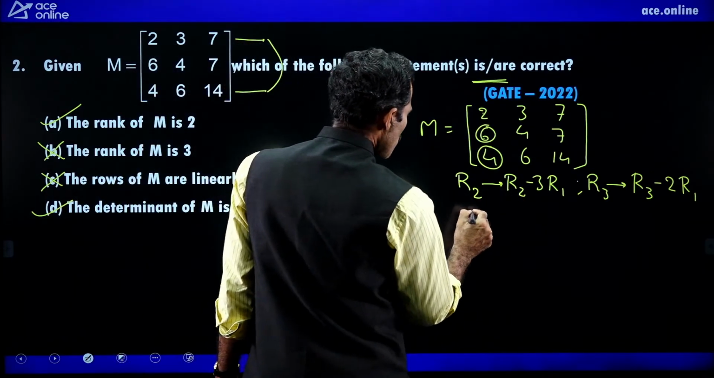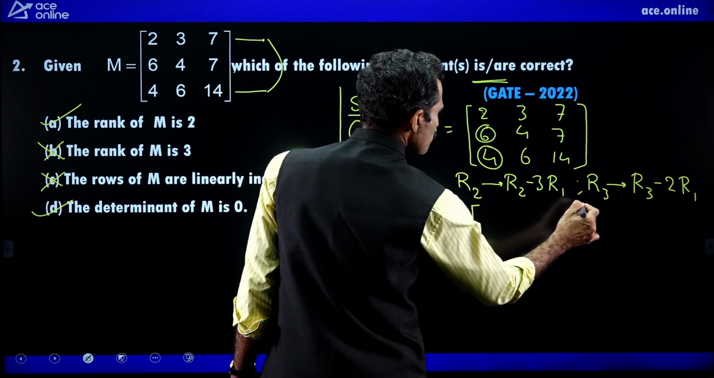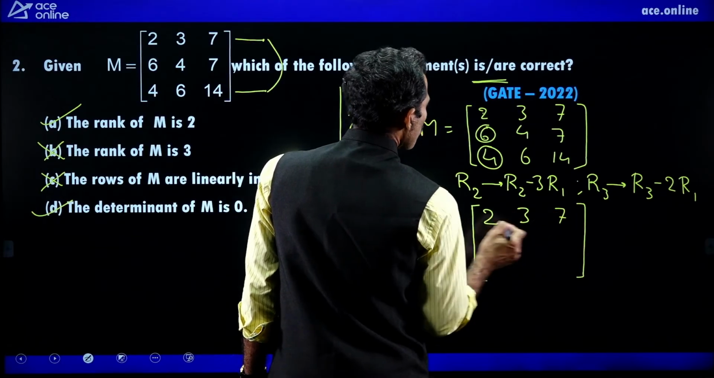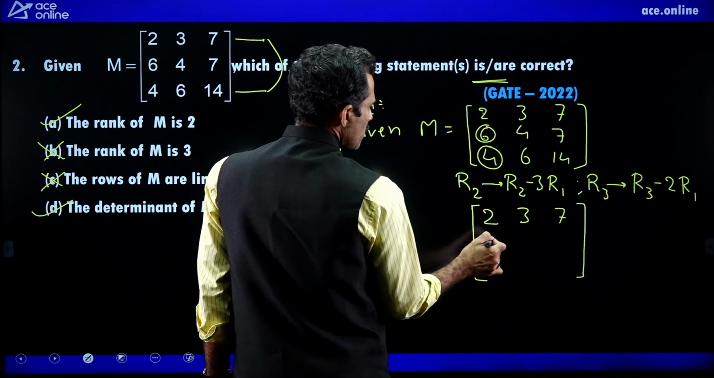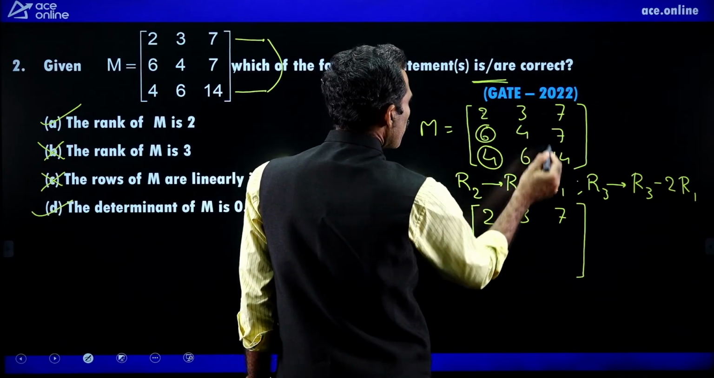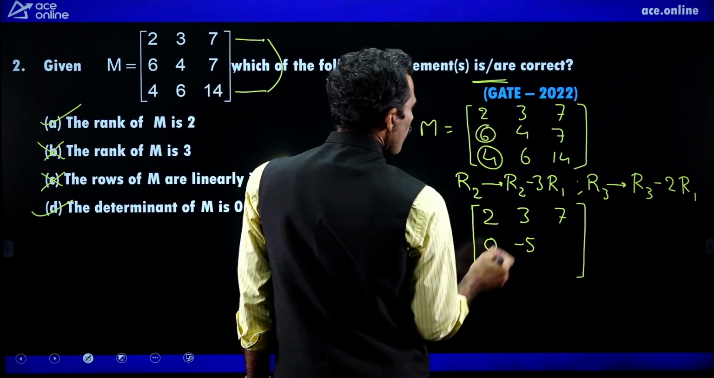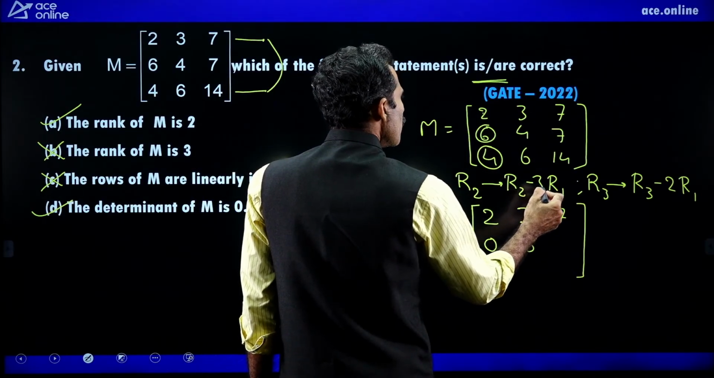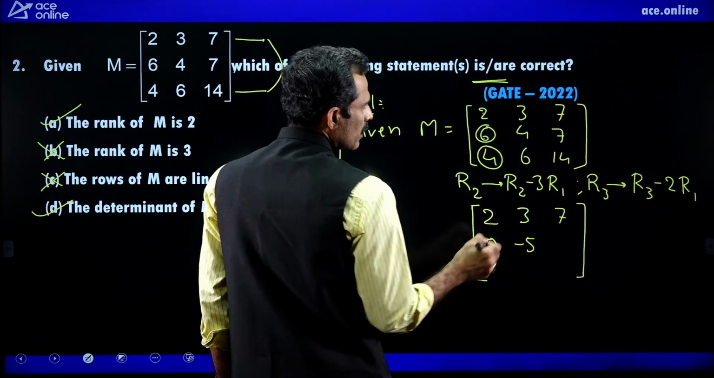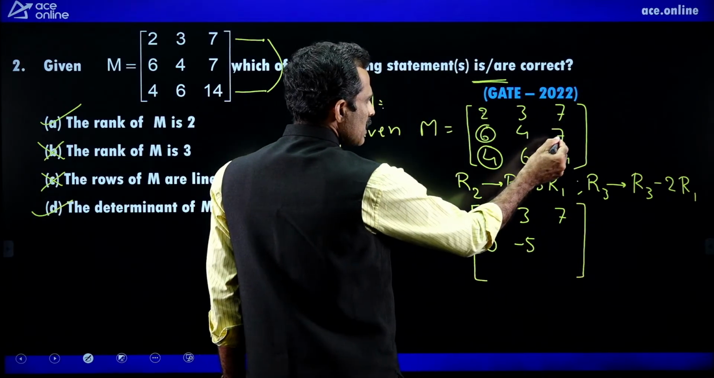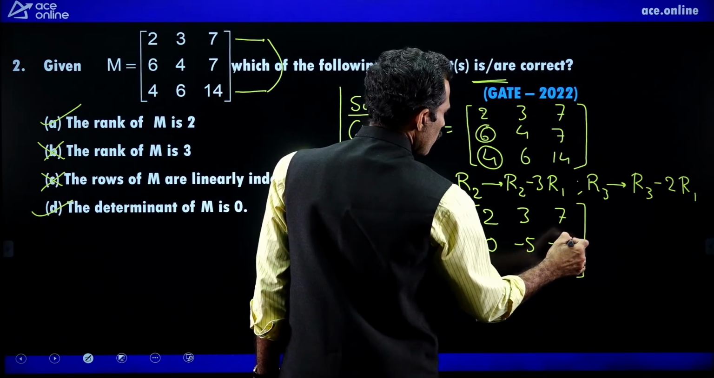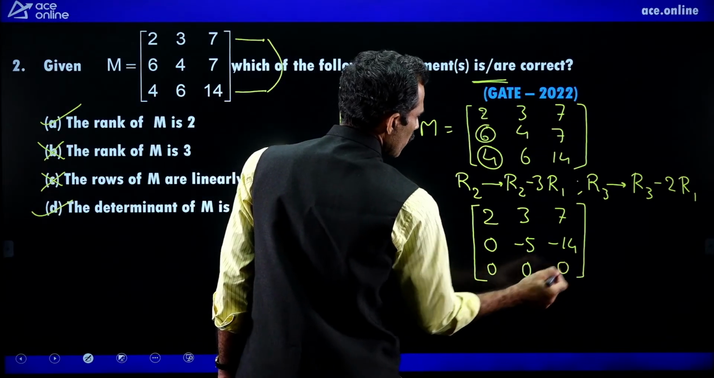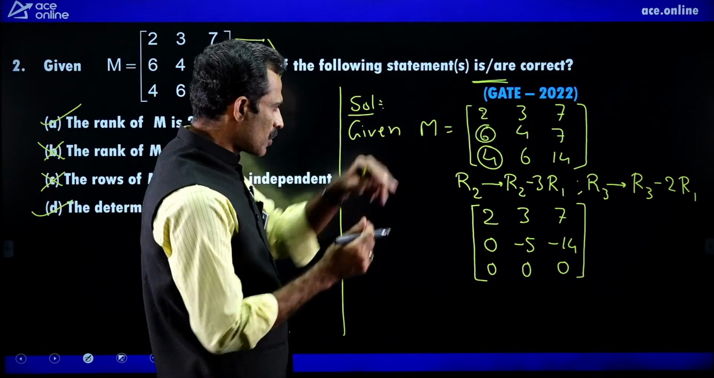Now with these two operations, the matrix becomes like this. The first row is the same: 2, 3, 7. The second row: 6 minus 6 is 0, 4 minus 9 is minus 5. Next, 7 minus 3 into 27, 21, so 7 minus 21 is minus 14. Because of proportion directly, 0, 0, 0. The entire row will become 0 because of the proportion.